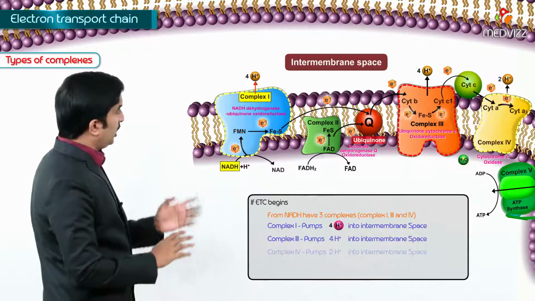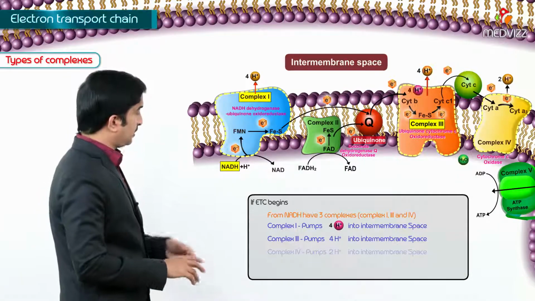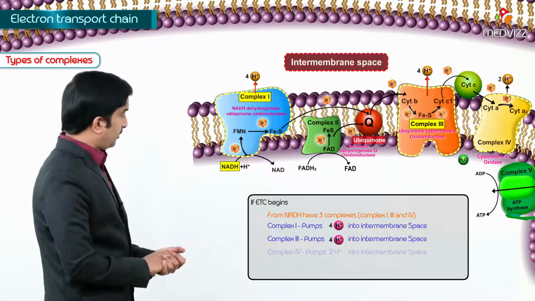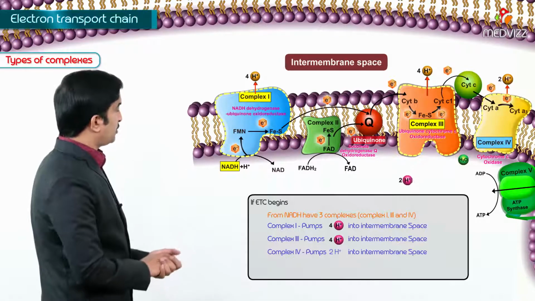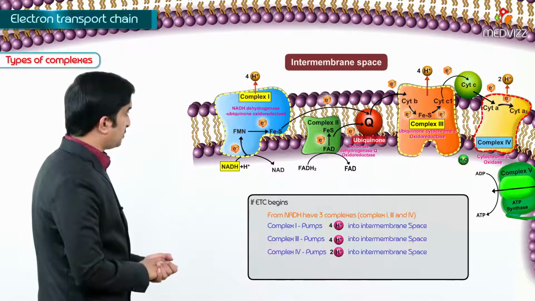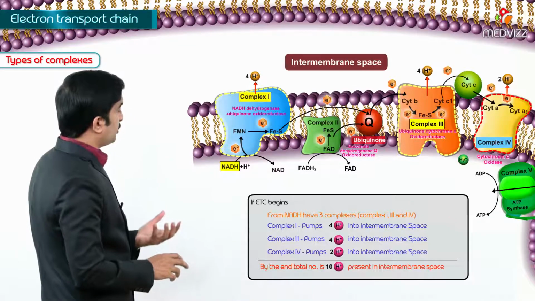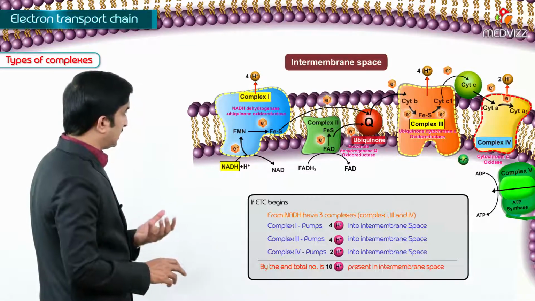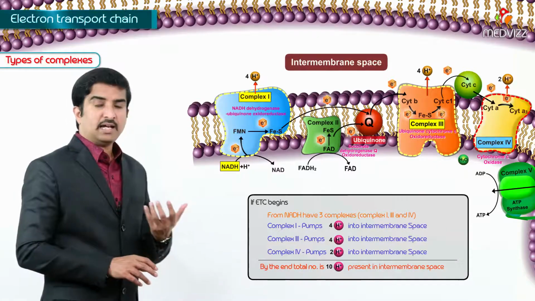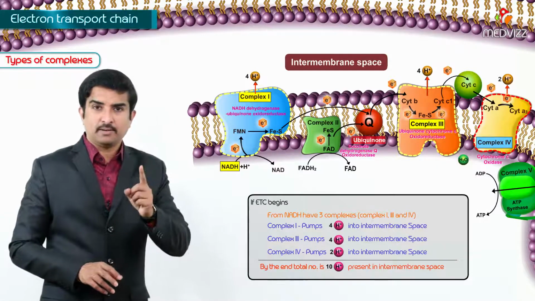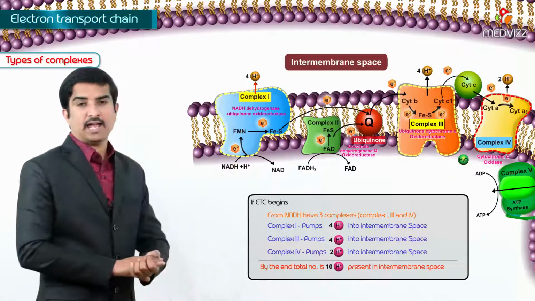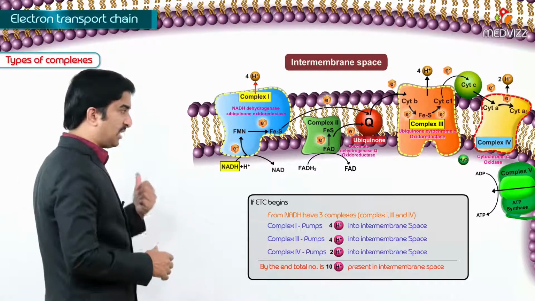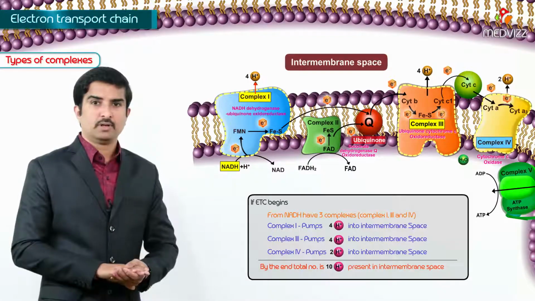In complex 3 also 4 hydrogen ions are pumped into the intermembrane space, but in complex 4 only 2 hydrogen ions are pumped. So, the total number of hydrogen ions present in the intermembrane space by the end of complex 4 is 10 if the electron transport chain is by NADH, because we only have complex 1, 3 and 4.